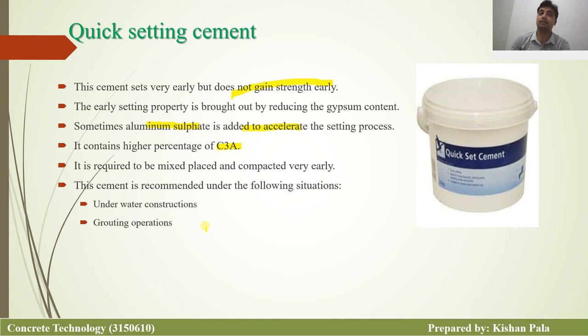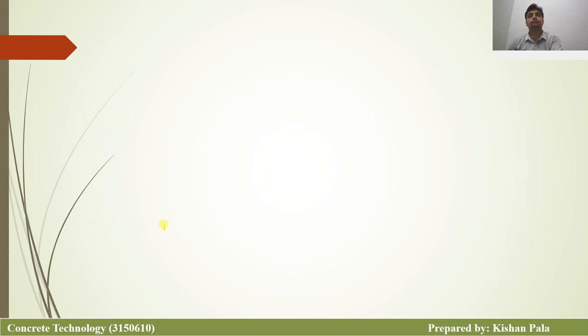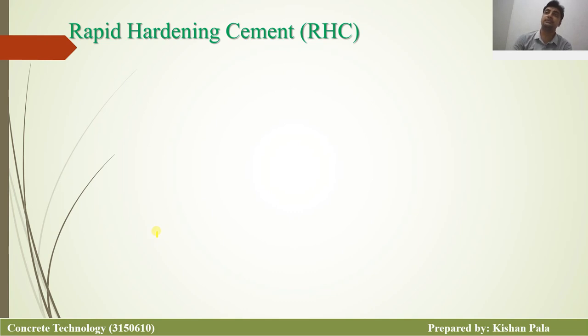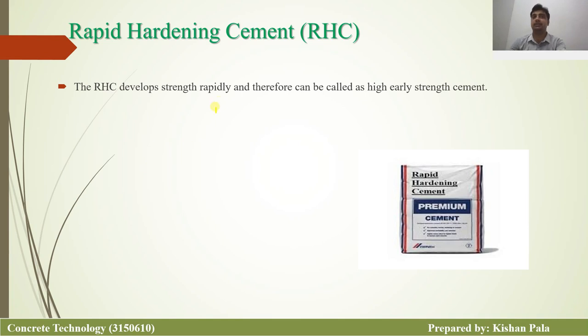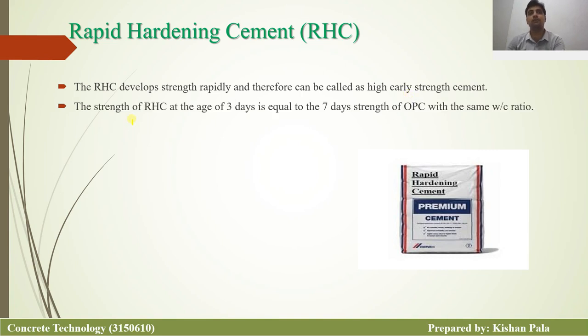This cement is recommended under the following situations like underwater construction and grouting operations. Next one is the rapid hardening cement, RHC. Rapid hardening cement develops strength rapidly and therefore can be called high early strength cement. And the strength of RHC, rapid hardening cement, at the age of 3 days is equal to the 7-day strength of OPC with the same water cement ratio.